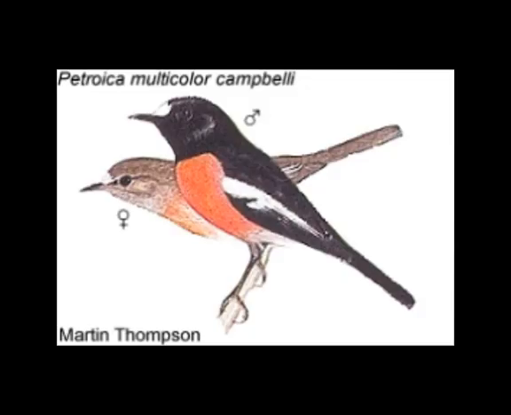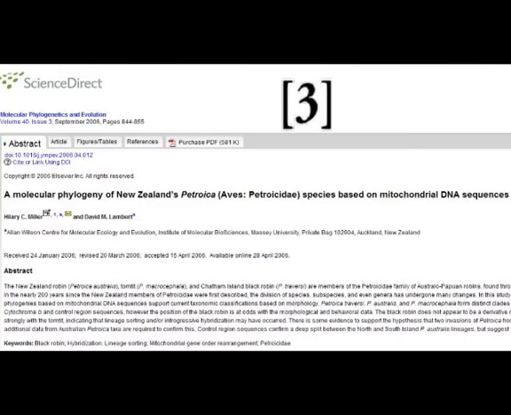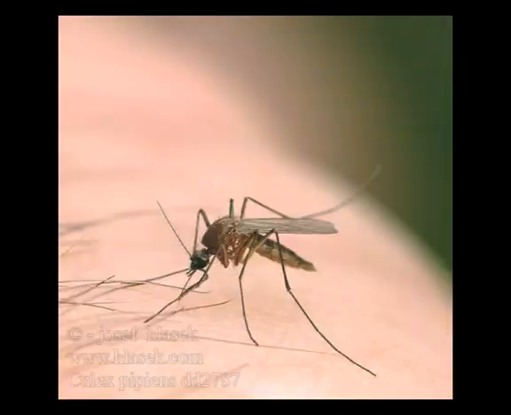Another wonderful example of peripatric speciation occurs in the Australian bird Petroica multicolor. Now, I won't really get into the details of the speciation event, however, I did stumble upon a really neat paper while researching this video discussing the molecular phylogeny of it and tracing its ancestry and lineage through mitochondrial DNA, and I'll link that right now.